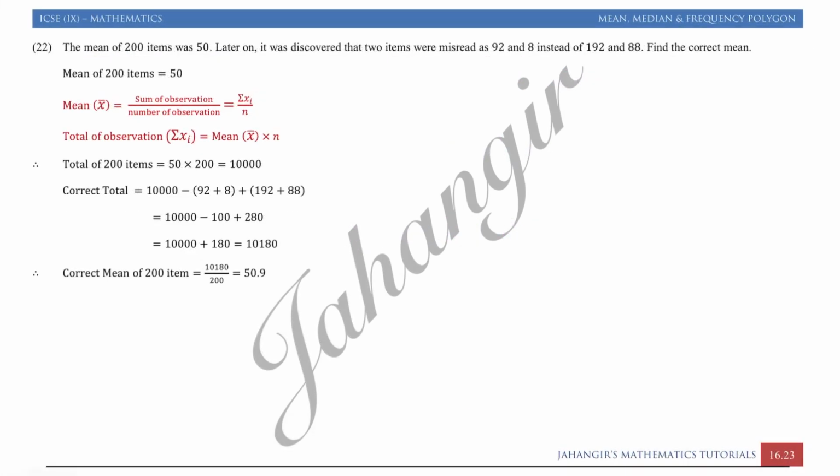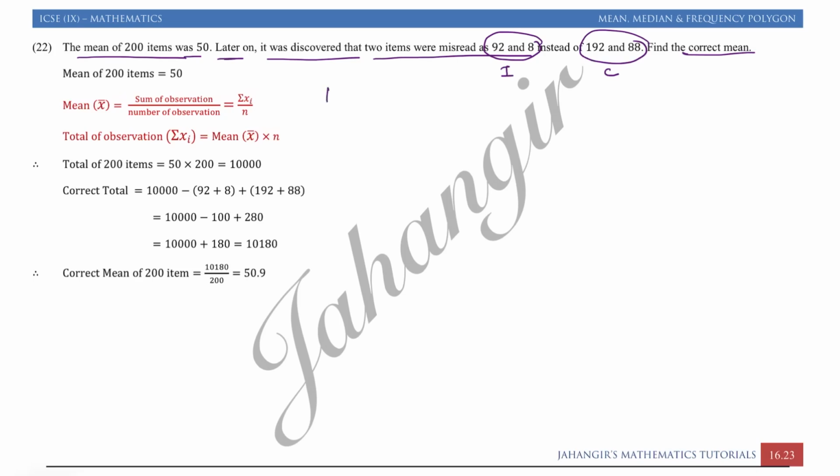Question 22. The mean of 200 observed items was 50. Later on, it was discovered that two items were misread as 92 and 88. Here we have two incorrect observations instead of two correct observations. This is incorrect. This is correct. In the same way, we have to find the correct mean. So what will we do?